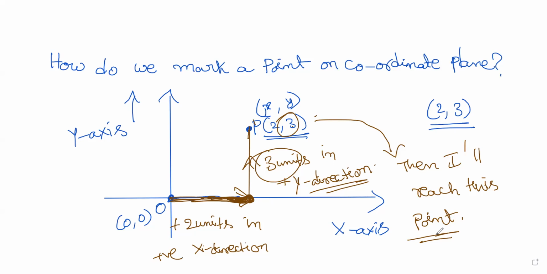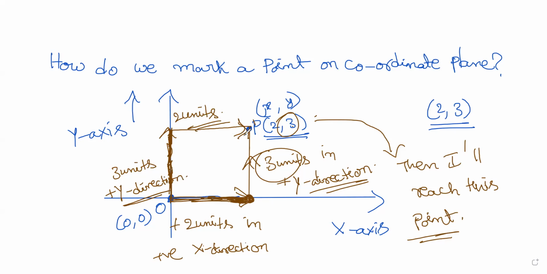Okay, whether this can be done in any other method, yes, it can be done in another method also. What is that method? You move 3 units in the y direction first. Vertically upwards you make 3 units in positive y direction first. And then 2 units you move in the positive x direction. Then also you will reach this point. Clear?